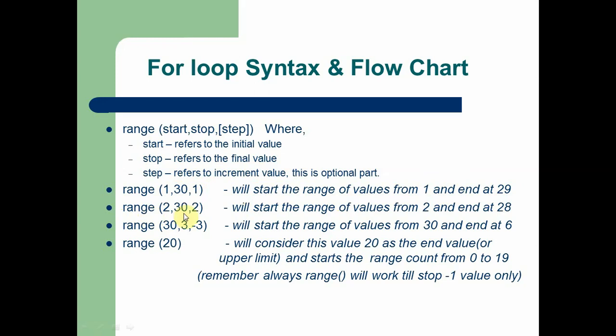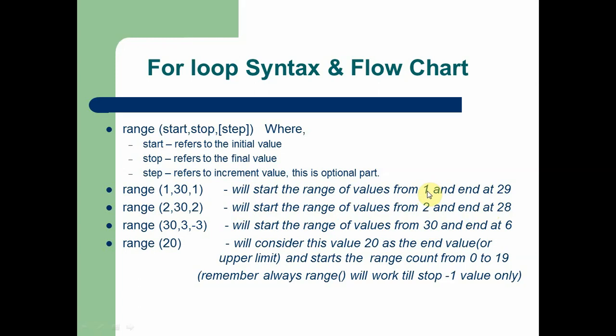In the second range, when we use this statement 2, 30, 2, here 2 is the initial value, 30 is the stop value, and again we are using a 2, which is the step value. Here you can see this range starts with the value 2 and ends at 28. Each and every time the loop runs, the increment value is 2. So the very first time the range value is 2. The second time it executes, the range value is 4, not 3.